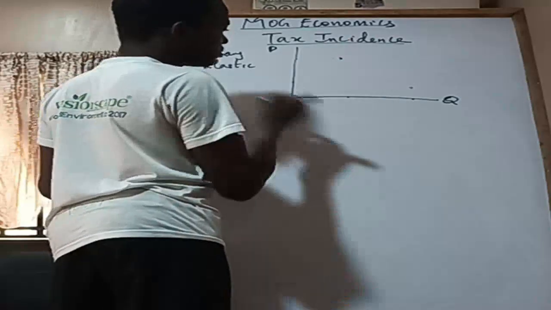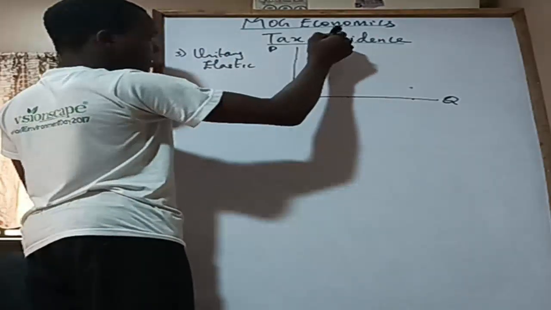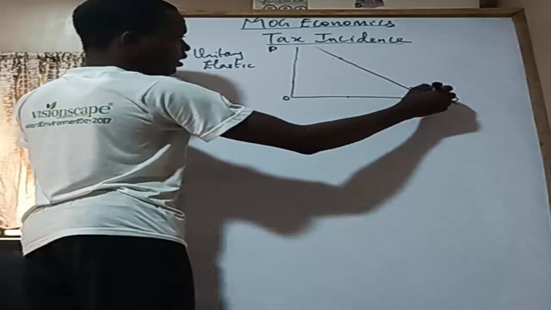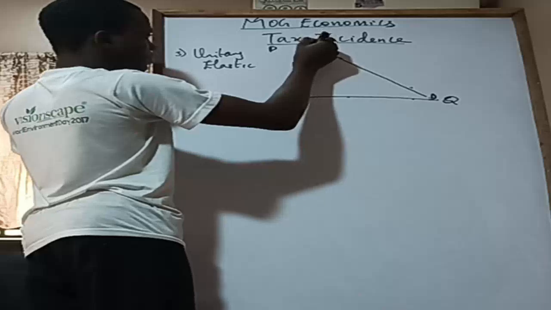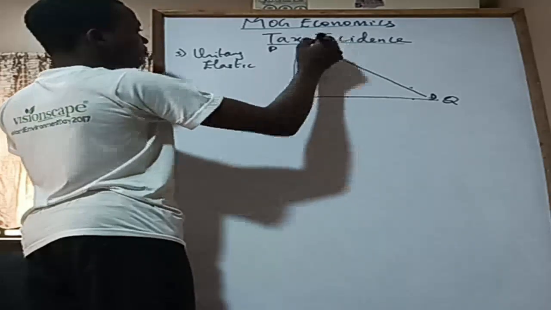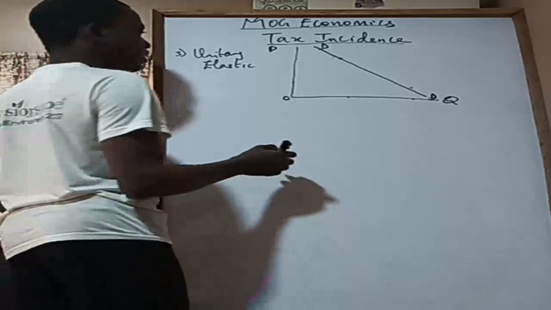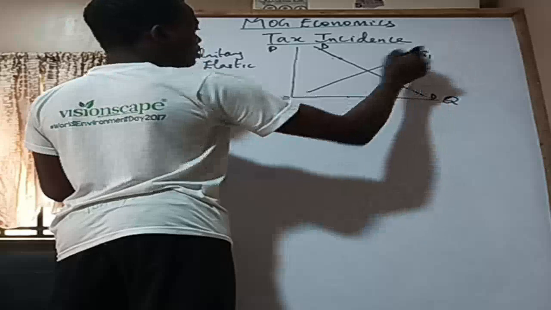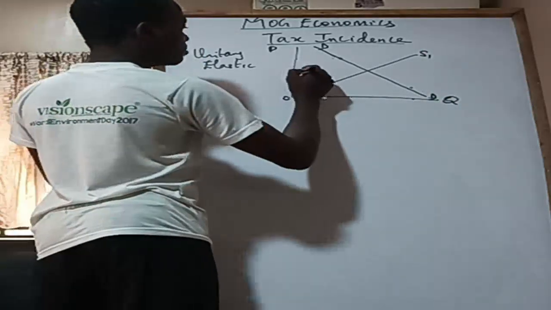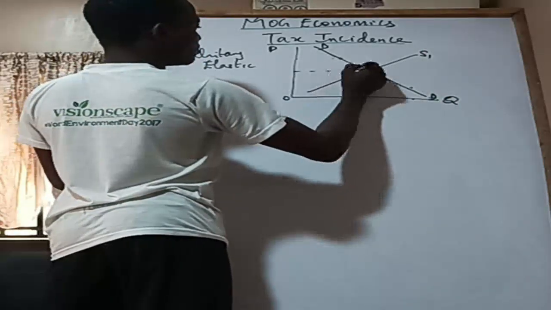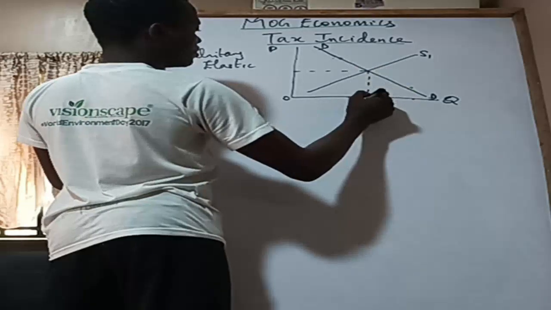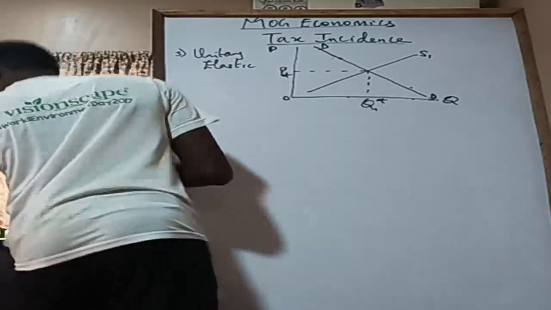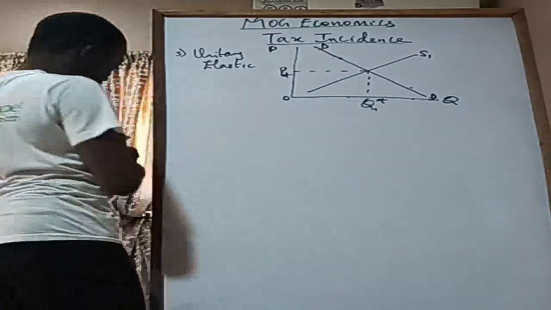I hope that is okay. So let's manage that. Now our supply curve. Initially the supply curve is S1, and then the equilibrium. So this is Q1 star, and this is P star. The star was meant to be on the P, but it's okay.